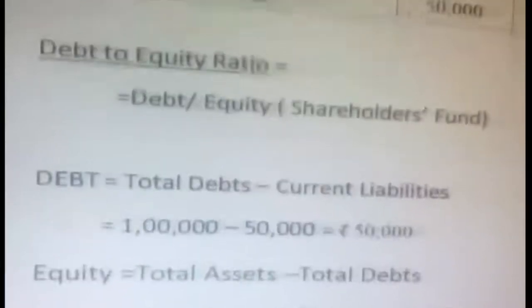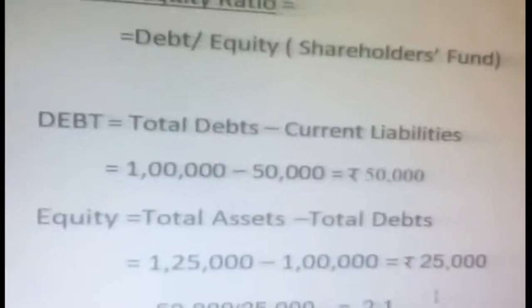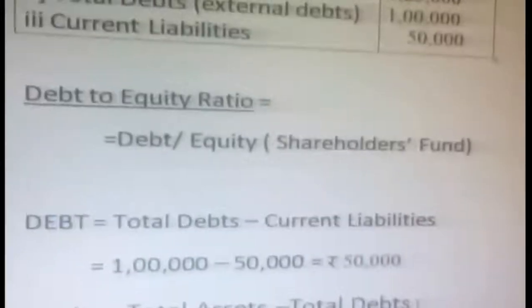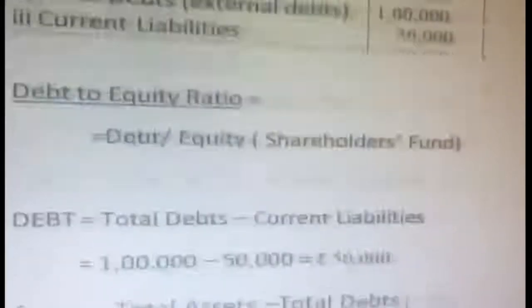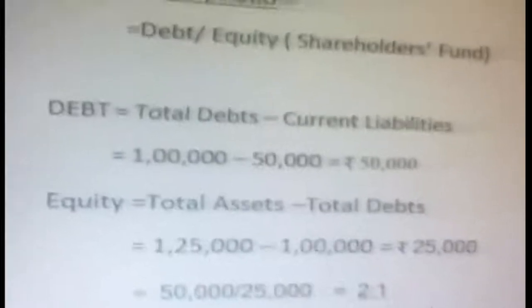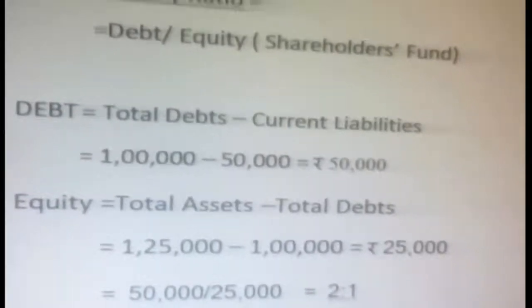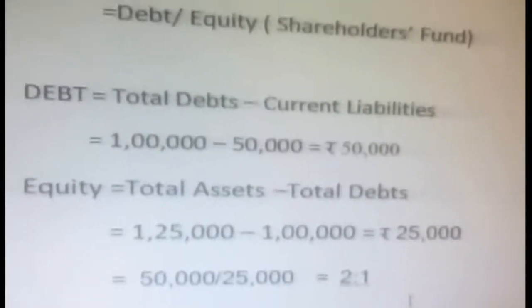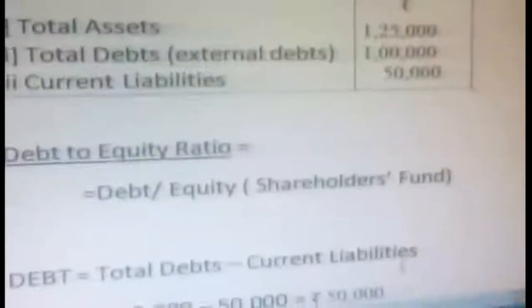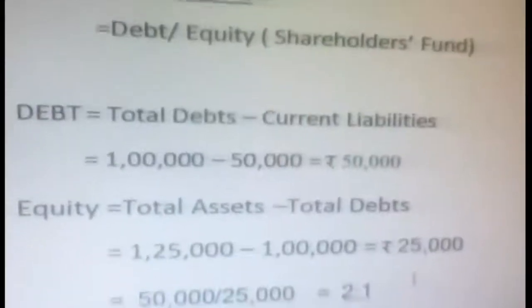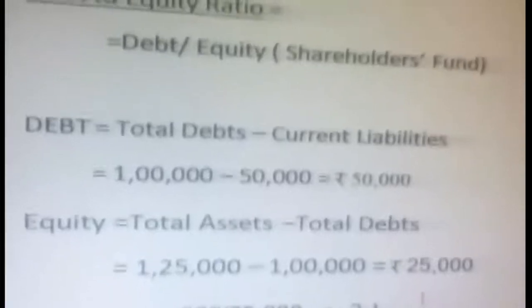You get debt. Similarly, equity: the only information available is from assets. Total assets are given, so total assets minus total debts, you will get equity. So 1,25,000 total assets from the available information, minus total debts 1 lakh, is equal to 25,000.